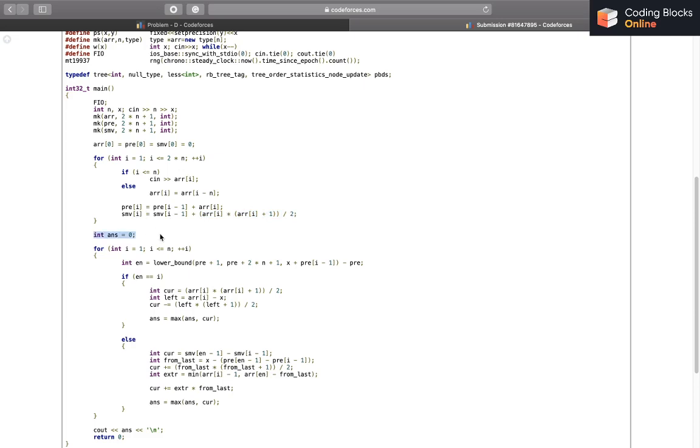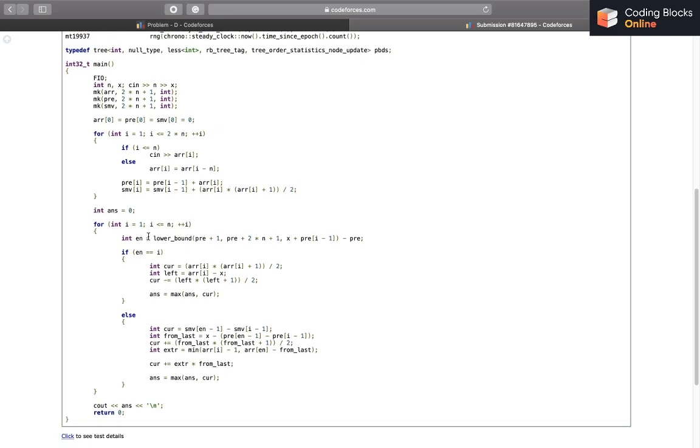Then I'll initialize my answer by 0, because the number of hugs that I can get can't possibly be less than 0, so I'll just keep taking max, but I am initializing it by 0 for now. So I'm iterating for i, which will be the start month. This en will be the ending month.